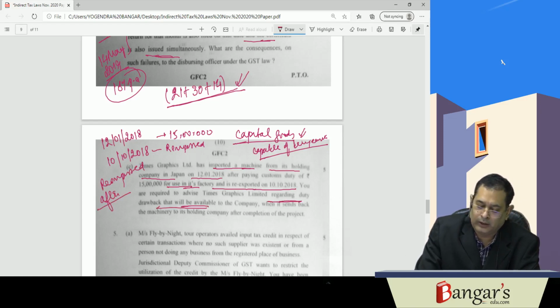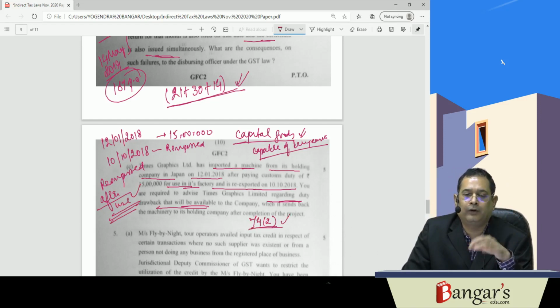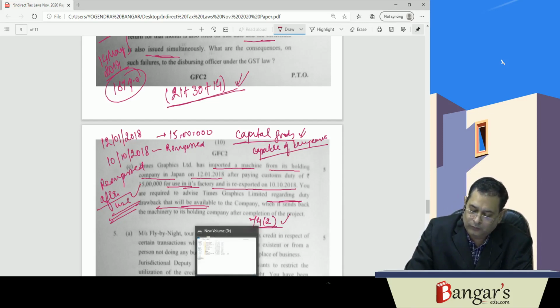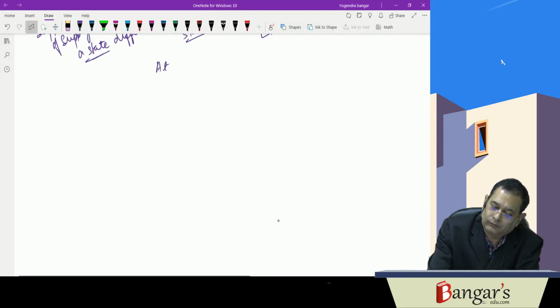In this particular circumstance, the provisions of section 74(2) will be applicable, because if the goods which are capable of being easily identified are imported on payment of custom duty and they are re-exported as such, then they will be entitled to drawback under section 74(2). What will be the amount of drawback here? At notified rates, duty drawback will be admissible.